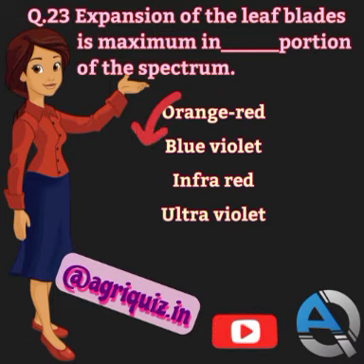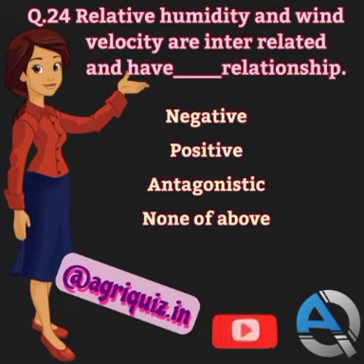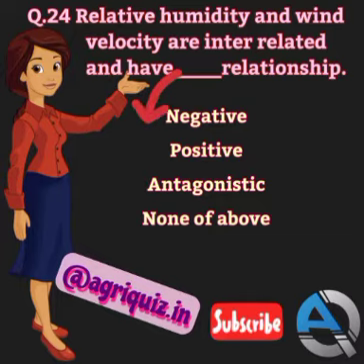Question number 24. Relative humidity and wind velocity are interrelated and have which relationship? Negative, positive, antagonistic, or none of the above? The correct answer is negative. Relative humidity and wind velocity are interrelated and have a negative relationship.